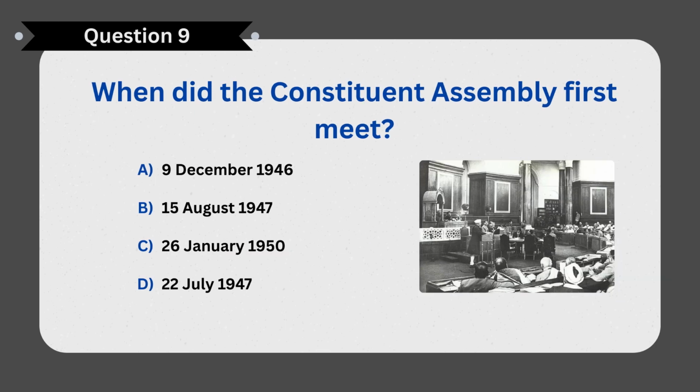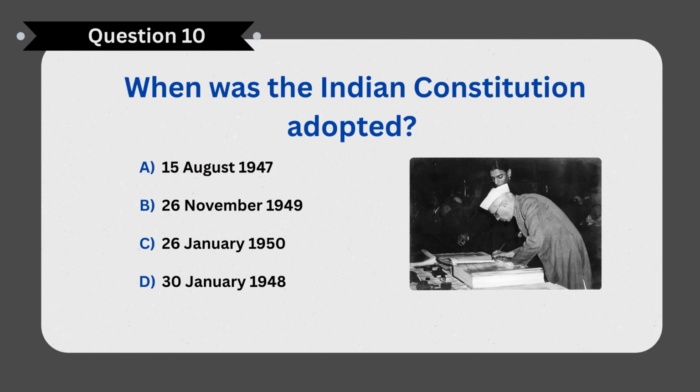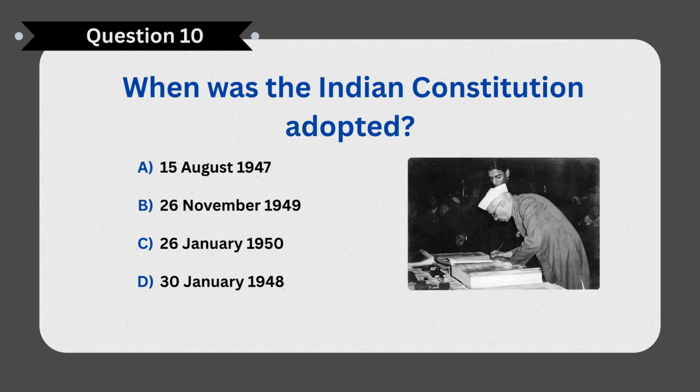Next question. When did the Constituent Assembly first meet? Correct answer A. 9 December 1946. Next question. When was the Indian Constitution adopted? Correct answer B. 26th November 1949.